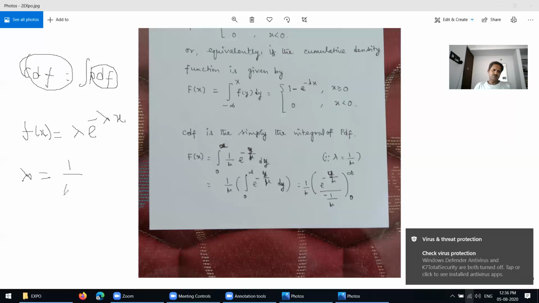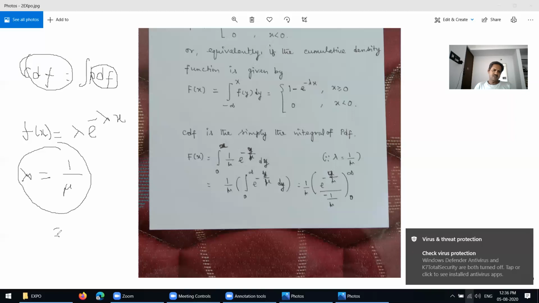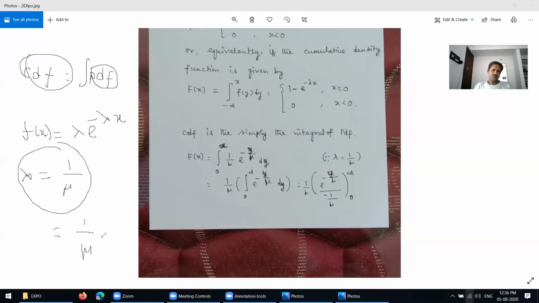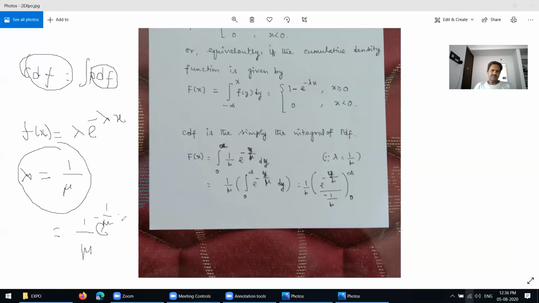So replacing lambda with 1 over mu, this becomes 1 over mu into e power minus 1 over mu into x. Is that okay? That's why I am applying it here.